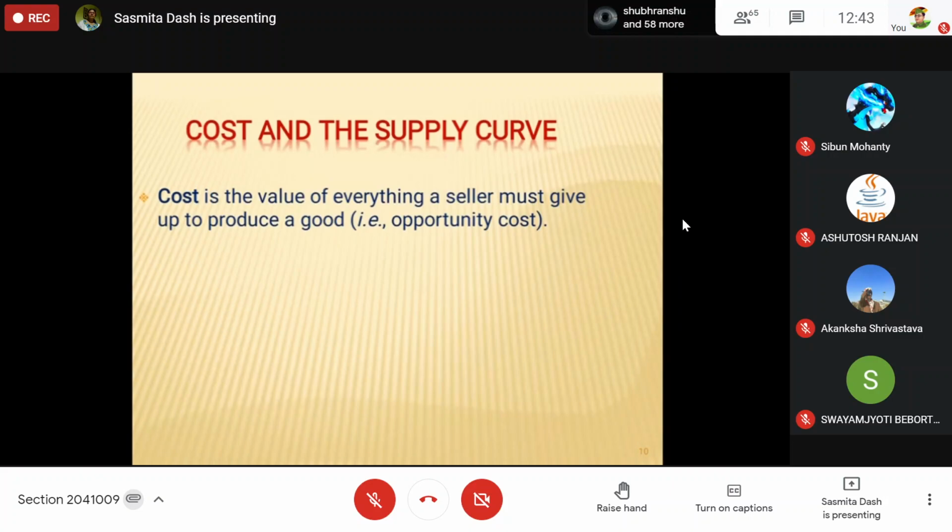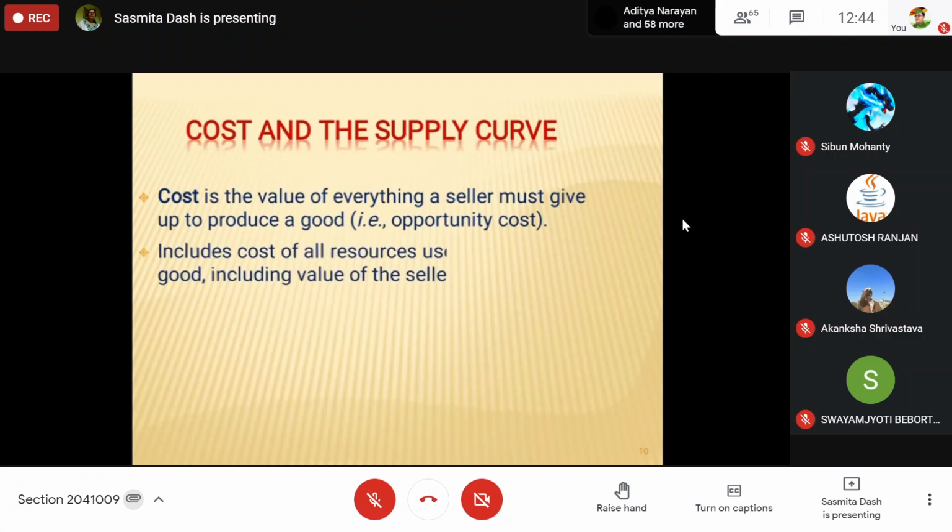In order to produce a good, suppose we want to produce a water bottle, then there is raw material, factory cost, machine cost, some rent we have to pay, and the wages we have to give. Then only will the production happen. If the total production is, let's suppose, 1000 units, dividing the whole cost of production by 1000 units gives you the per unit cost. That is another thing. So when we talk about cost, it includes the cost of all resources used.